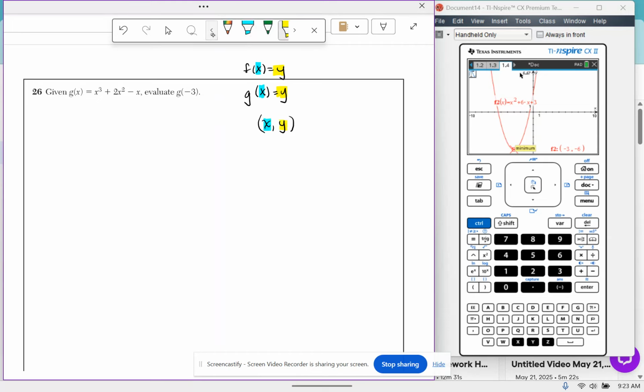Okay, so with that being said, let's take a look and see which number or which letter is negative 3 going in for. Everywhere we see an x, we are going to put in a negative 3. So I now have g of negative 3, and that's going to look like this. Remove the x, put in a negative 3. Remove the x, put in a negative 3. Remove the x, put in a negative 3.